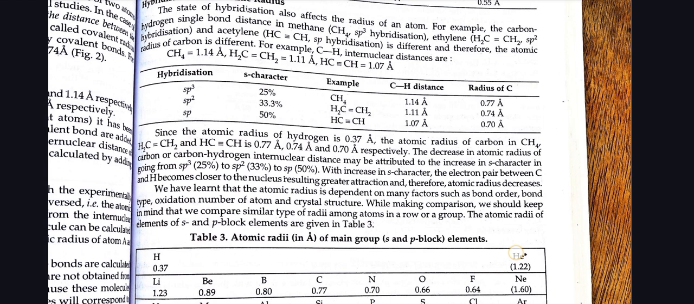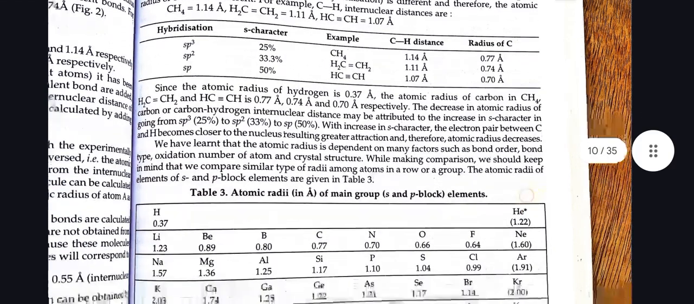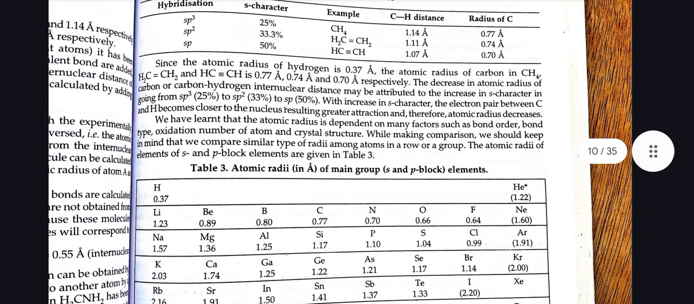Since the atomic radius of hydrogen is 0.37 angstrom, the atomic radius of carbon in CH4, CH2 double bond CH2, and CH triple bond CH is 0.77 angstrom, 0.74 angstrom, and 0.70 angstrom respectively. The decrease in atomic radius of carbon or carbon-hydrogen internuclear distance may be attributed to the increase in s character in going from sp3 25% to sp2 33.3% to sp 50%. With increase in s character, the electron pair between C and H becomes closer to the nucleus, resulting in greater attraction, and therefore atomic radius decreases.